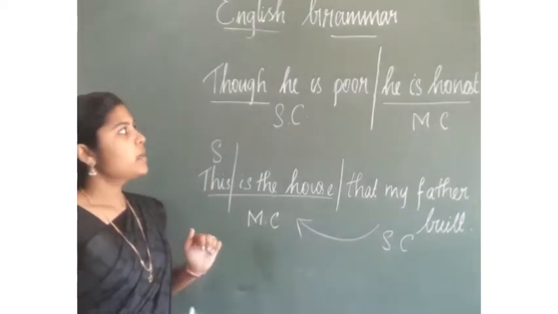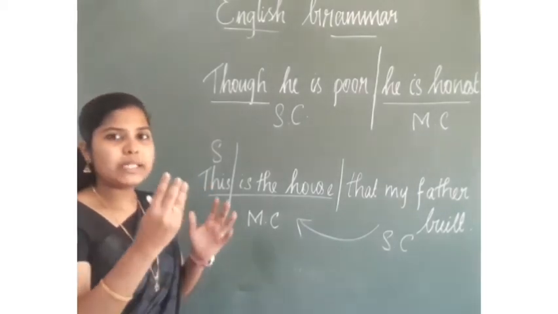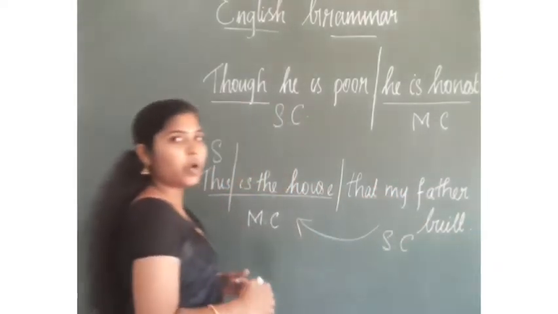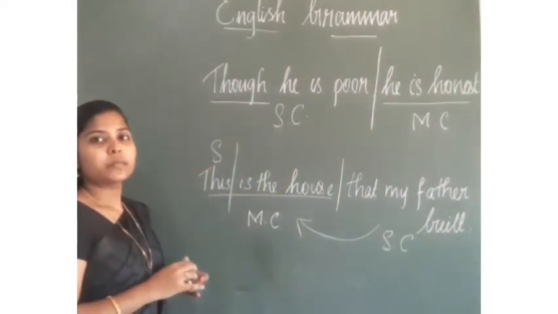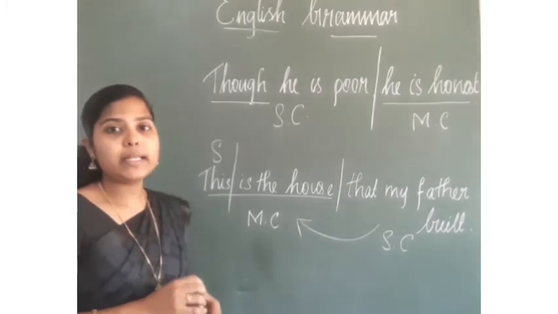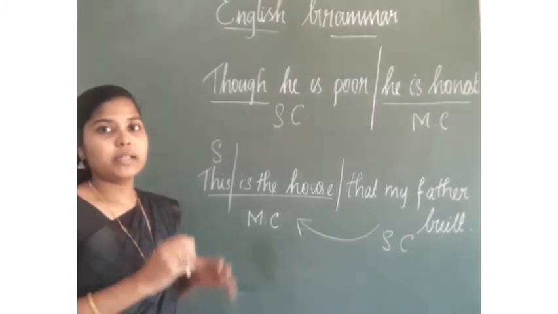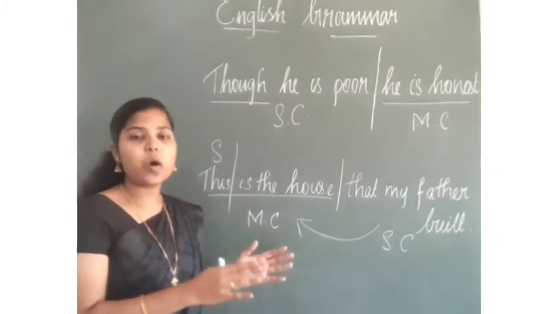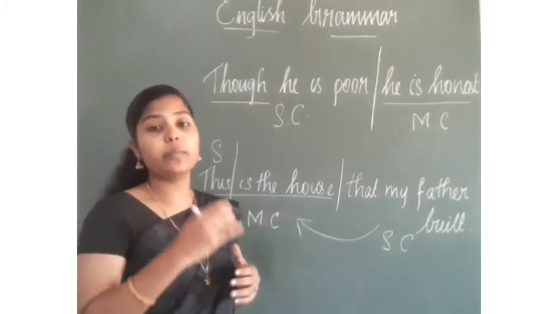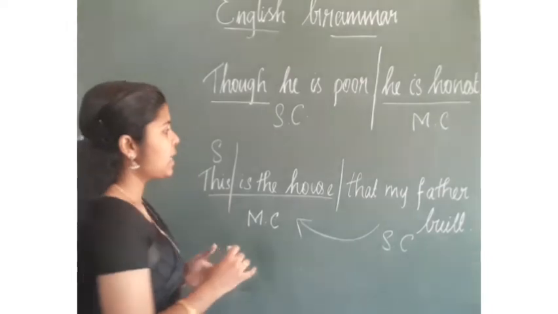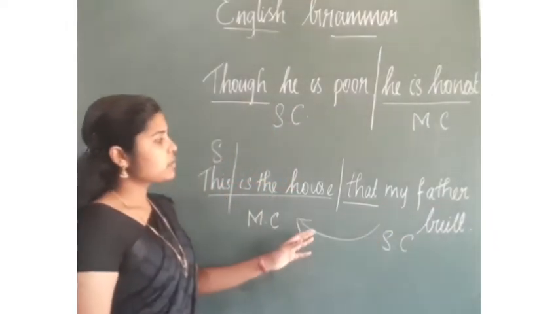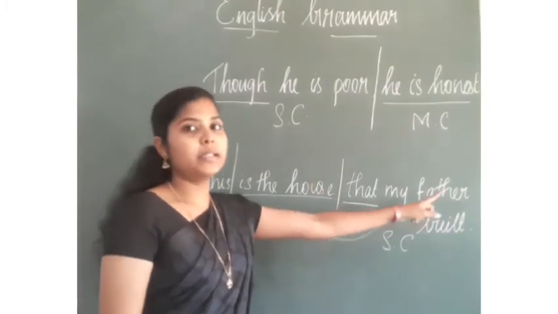Now, what is the word which is connecting this main clause and this subordinate clause? It is subordinating conjunctions. Subordinating conjunctions are connecting this main clause with the subordinate clause. Okay, here the word that. This is the house that my father built.